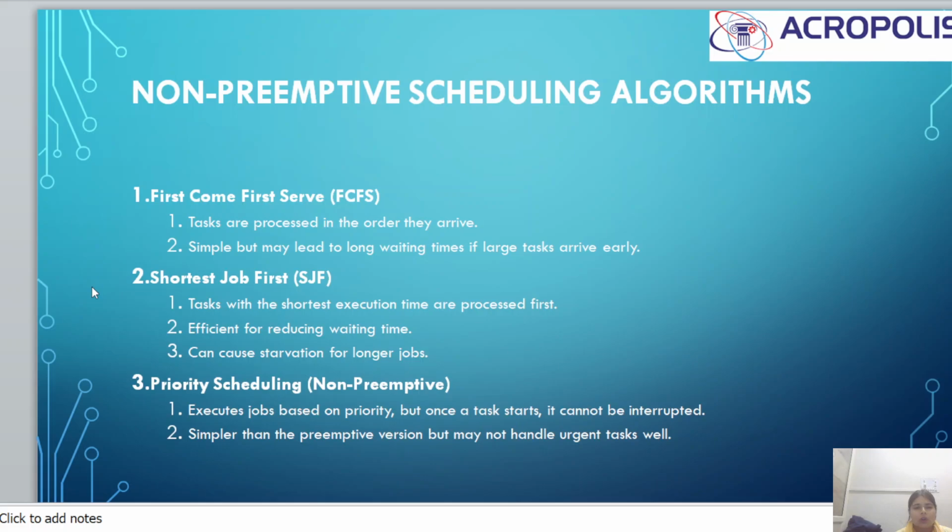The second one is shortest job first. In SJF, tasks with the shortest execution time are processed first. Efficient for reducing waiting time, but can cause starvation for longer jobs. The third one is priority scheduling, non-preemptive. It executes jobs based on priority, but once a task starts, it cannot be interrupted. Simpler than the preemptive version, but may not handle urgent tasks well.